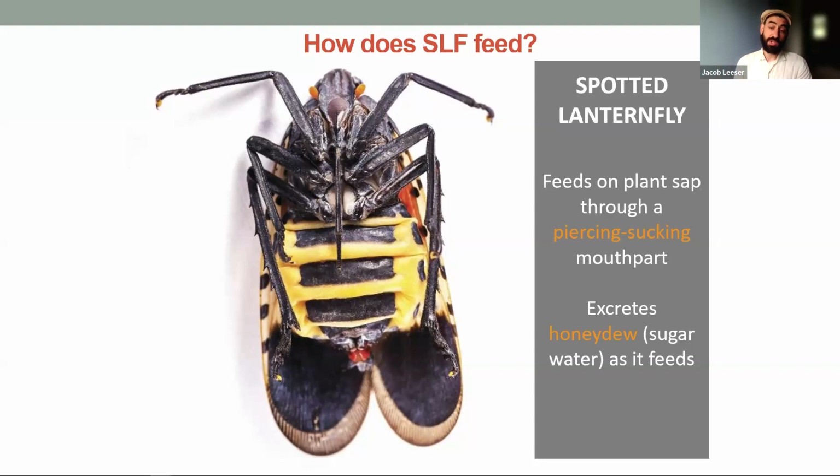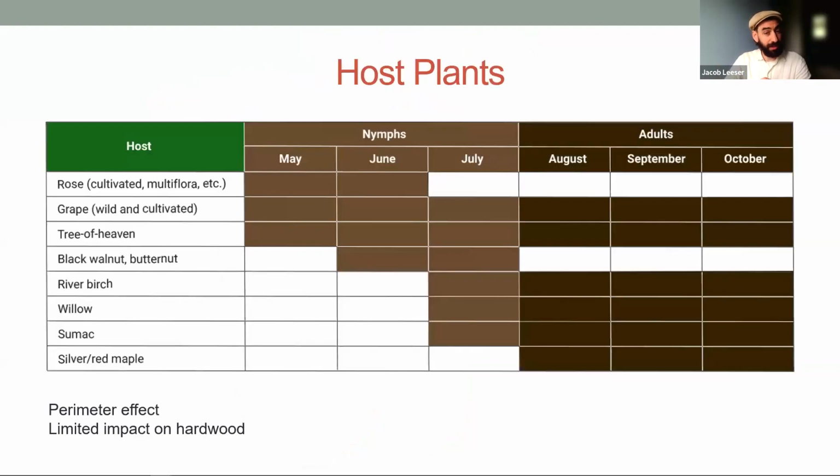That honeydew is also sweet, so it will attract other insects, including stinging insects. So even though the spotted lanternfly doesn't bite, doesn't sting, it may be responsible for encouraging other biting and stinging insects.